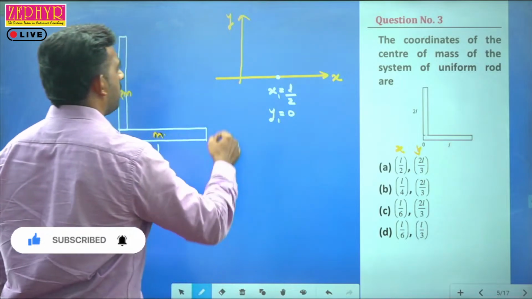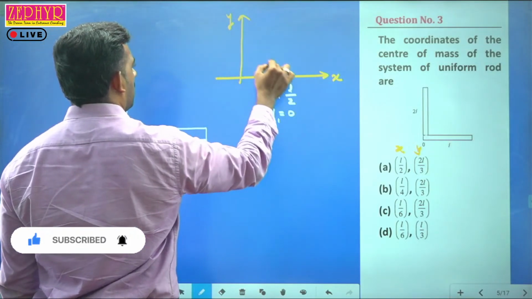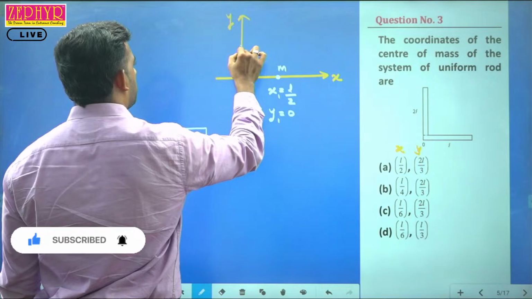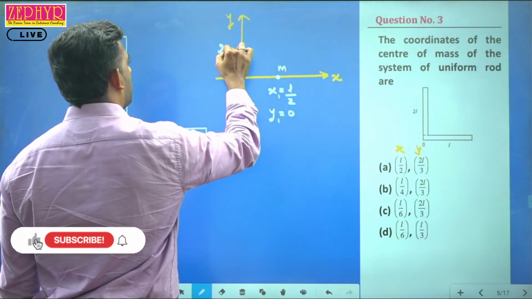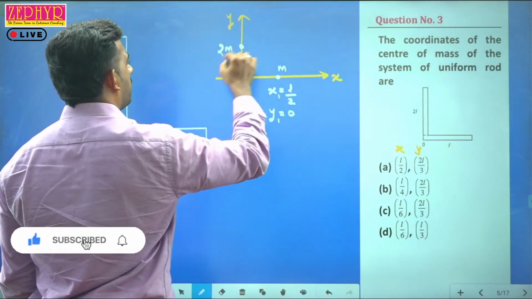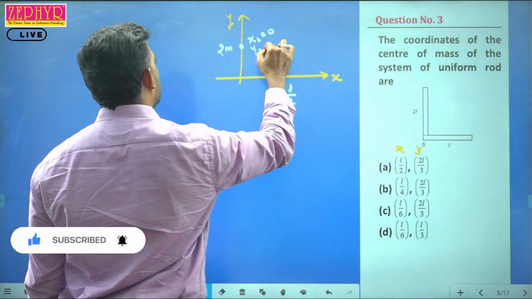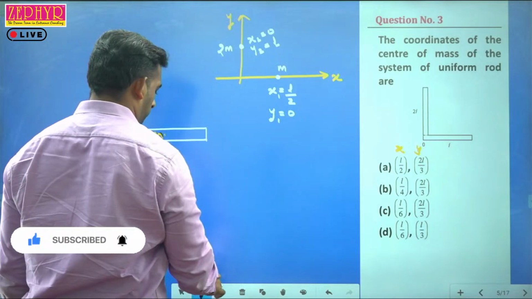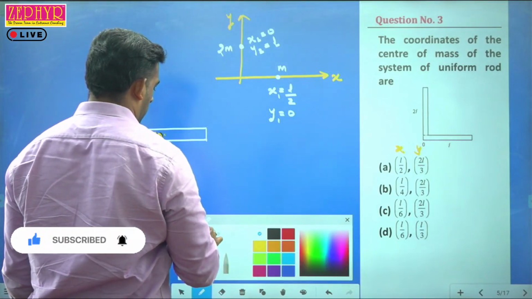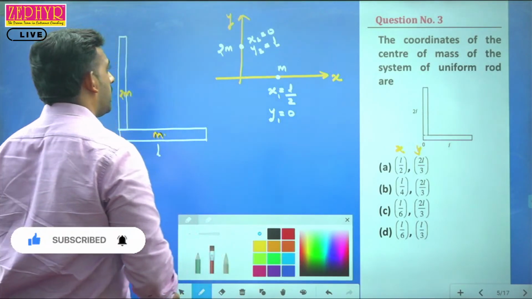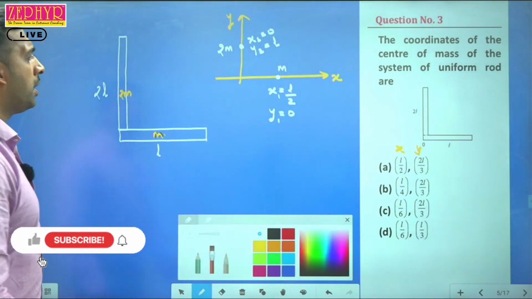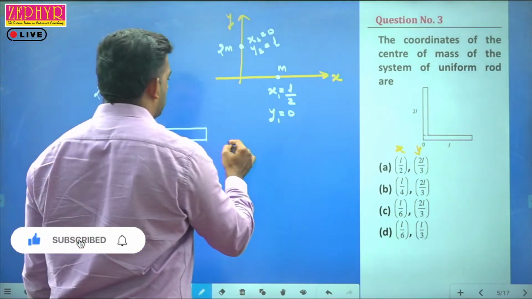Now the second mass is 2m, exactly at the geometric center of the road of length 2L. This is m. And for that, the coordinate x2 will be equal to 0. y2 is equal to L, because the total length of the second road is 2L, so half of that is L.